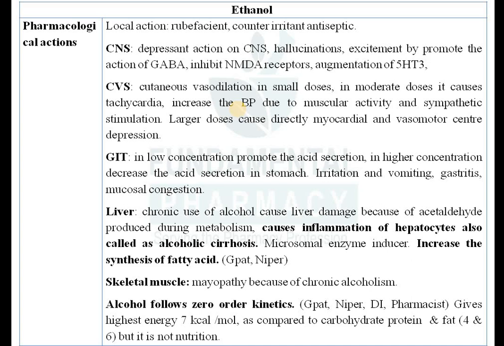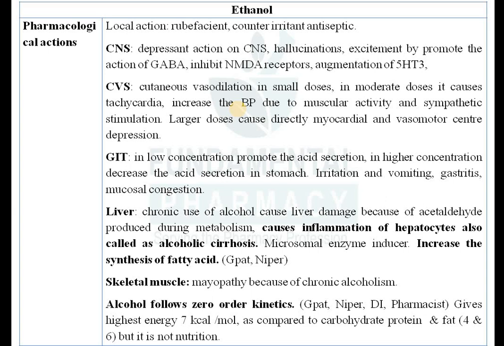So what are the different pharmacological actions of ethanol? You know that alcohol is nothing but a CNS depressant. It is also a CNS stimulant. It is also a hallucinogen. So those related actions are there, means unpredictable actions are there. So there are different pharmacological actions of ethanol on your body. So what is local action? Locally, if you try to apply ethanol, it will act as a rubefacient, counter irritant, and it is an antiseptic also.